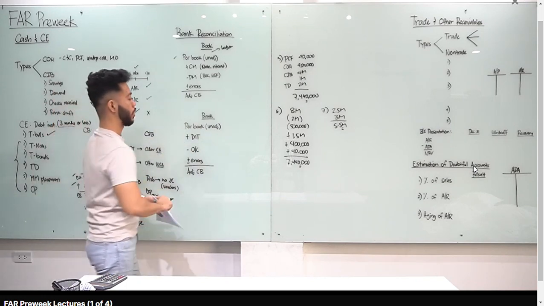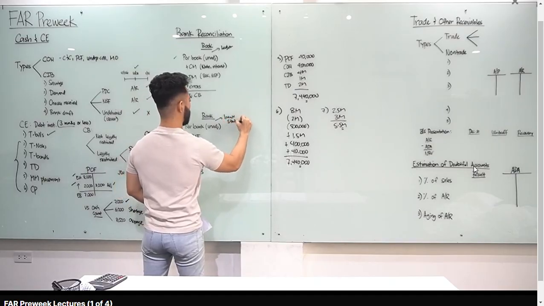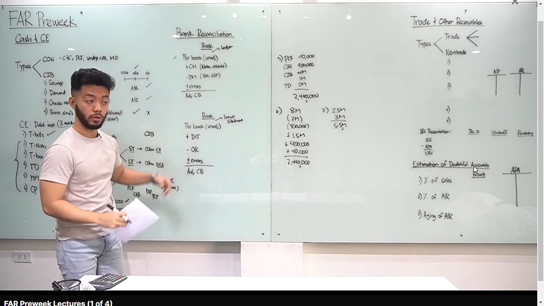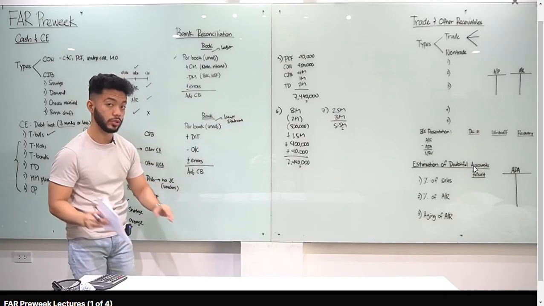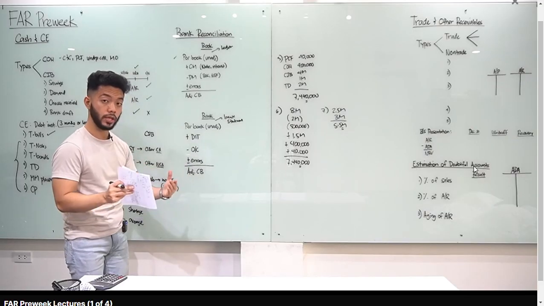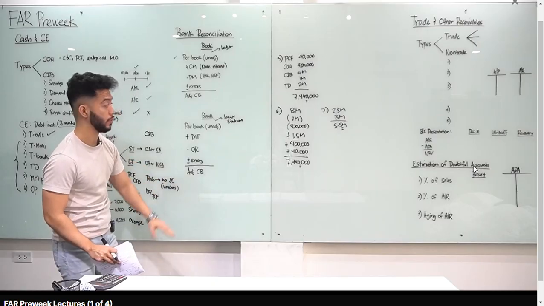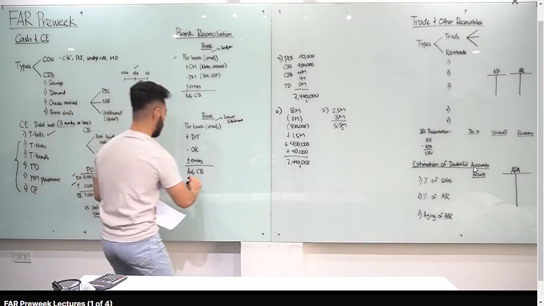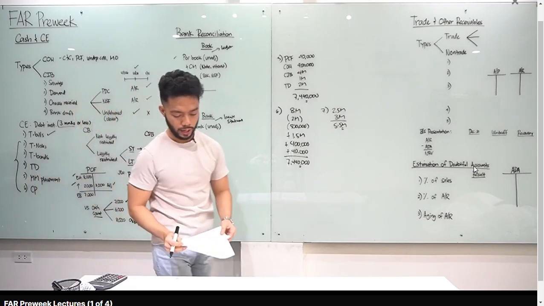Let's now go dun sa bank side. Per bank, o yun yung unadjusted balance, makikita natin sa bank statement. And add mo yung deposit in transit because na-add na natin yan sa books pero hindi pa nare-record ni bank. Minus mo yung outstanding checks because na-minus na natin yan sa books pero hindi pa nare-record ni bank. Plus minus errors, depende sa errors, i-analyze natin para malaman natin if plus or minus, you get adjusted cash balance. Dapat equal yung dalawa na yan, iyan yung mag-appear in our balance sheet as our cash in bank.